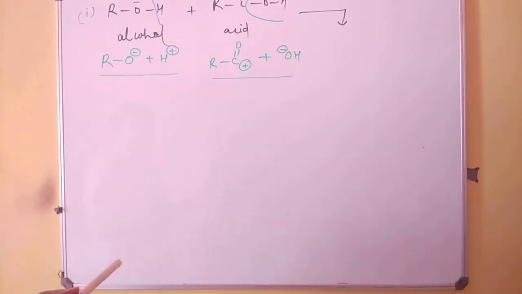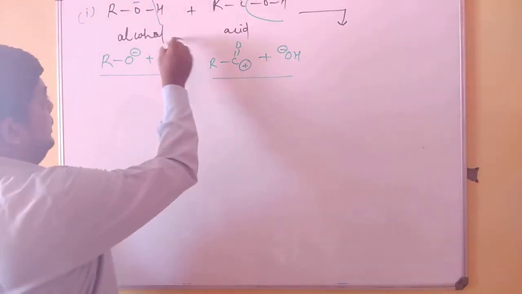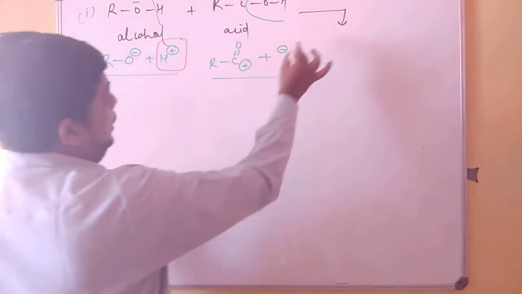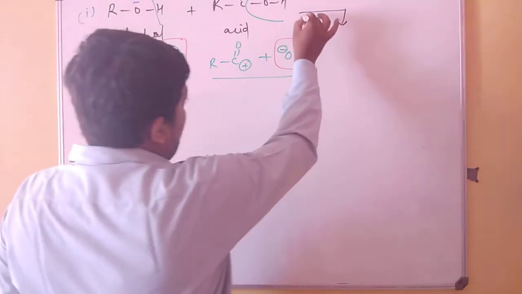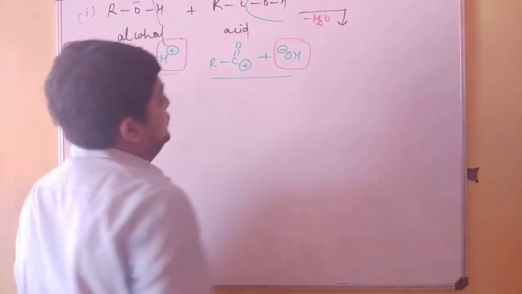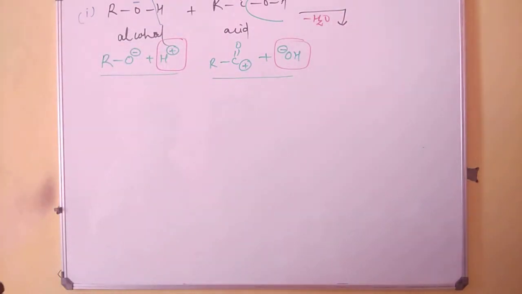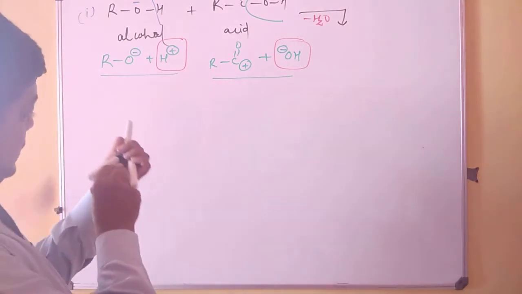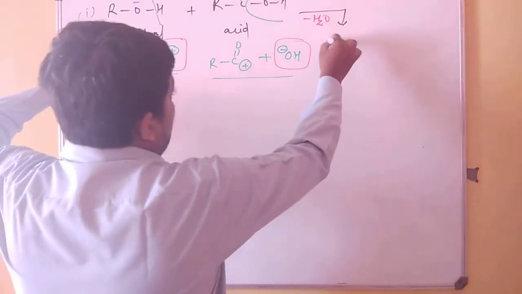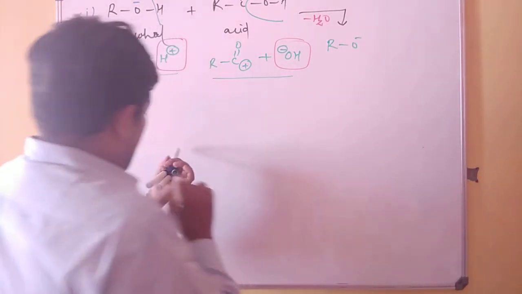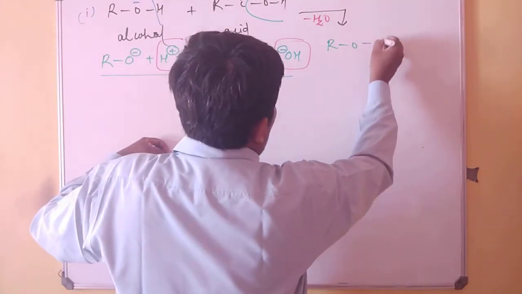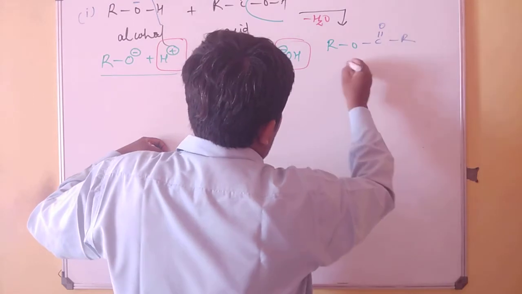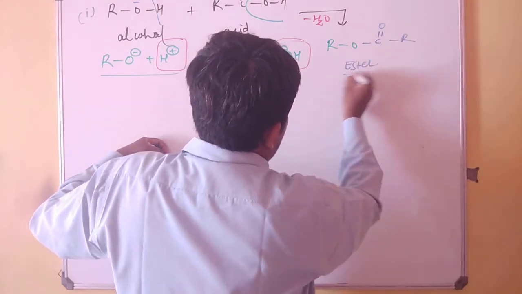Now if you look into the reaction carefully, the H from the alcohol and the OH from the acid will collectively form a water molecule, which is removed from the reaction, and these two counterparts will combine to give me a general ester.